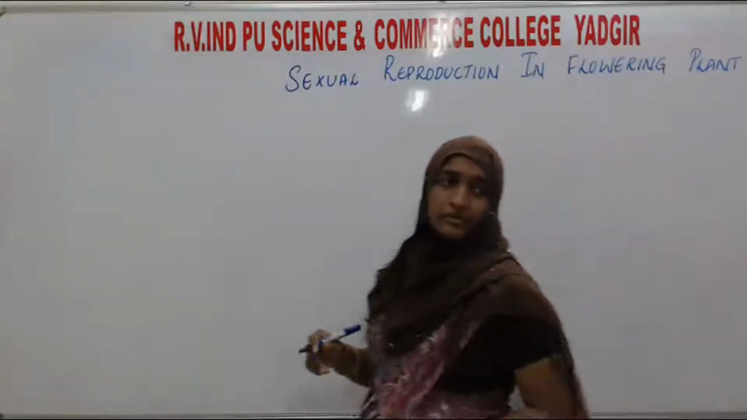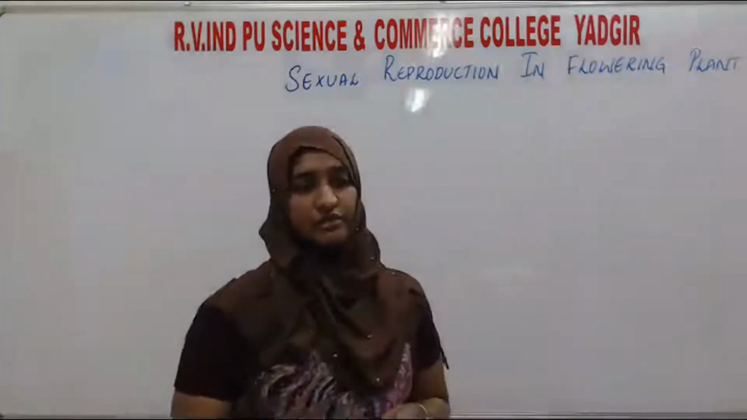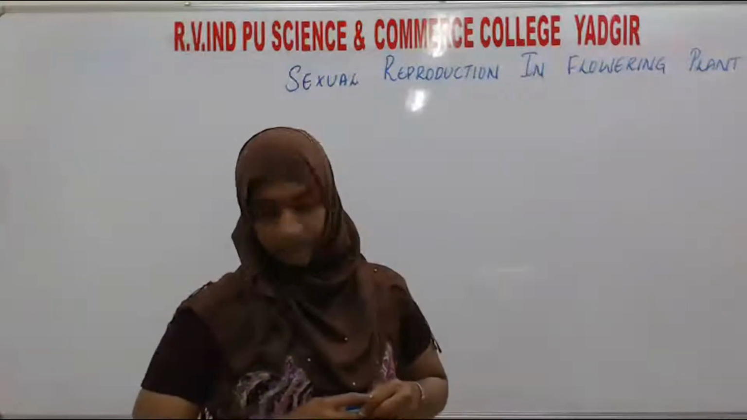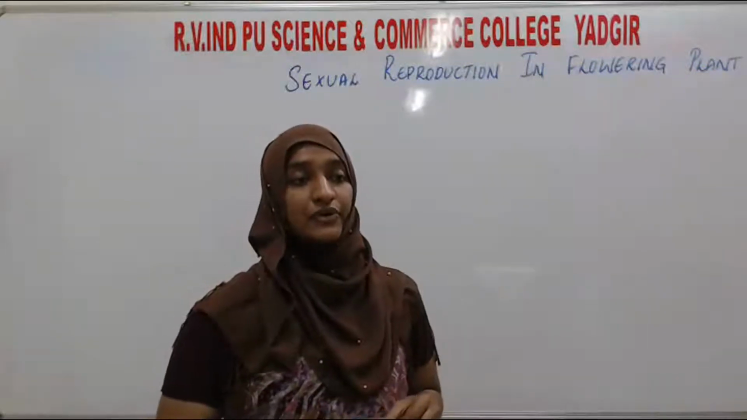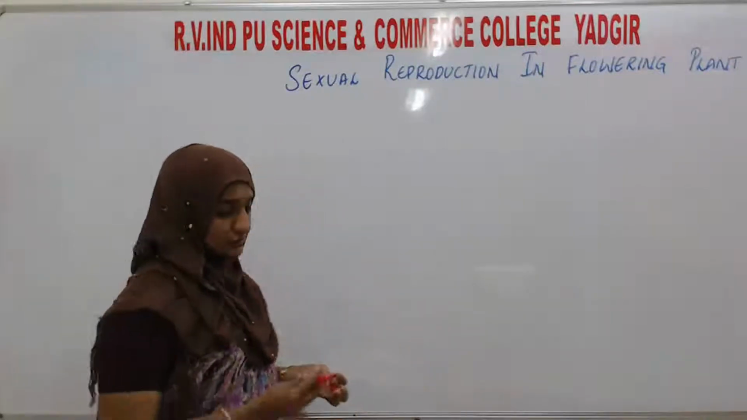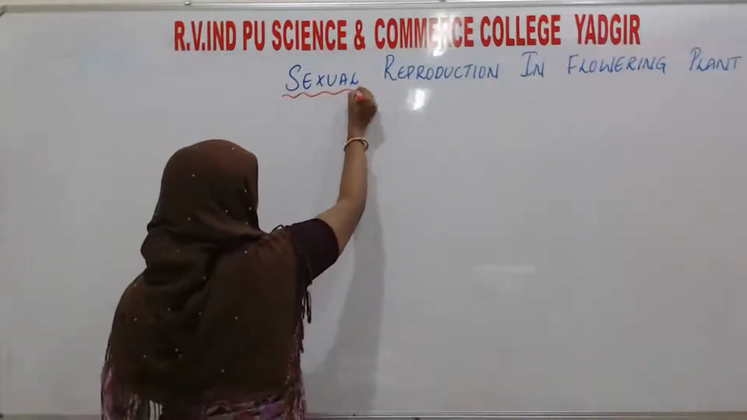Which is the second chapter of unit 1, that is reproduction in organisms. Okay, so this chapter carries around 12 marks in your theory exam. How many marks? That is 12 marks.